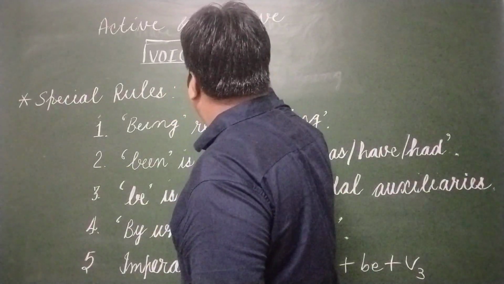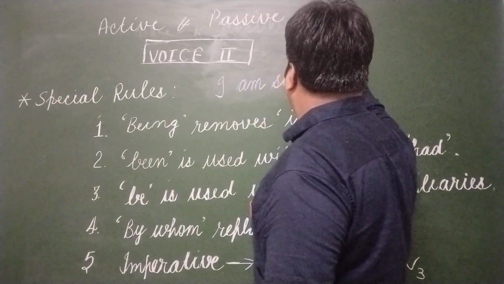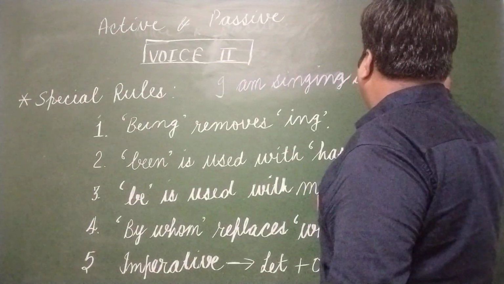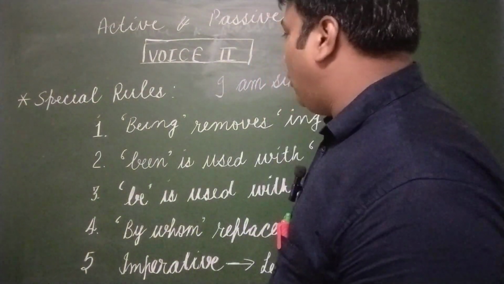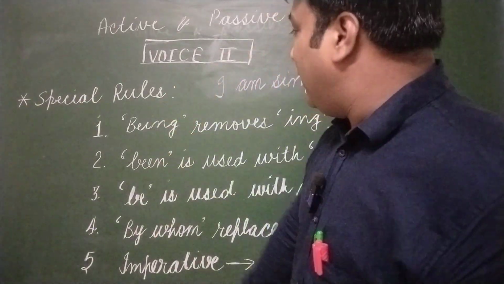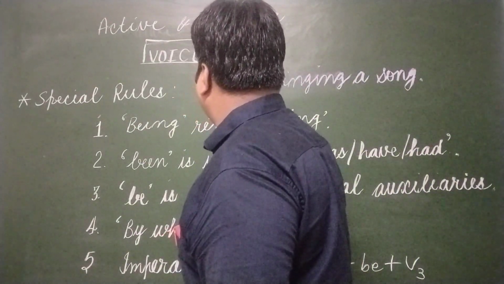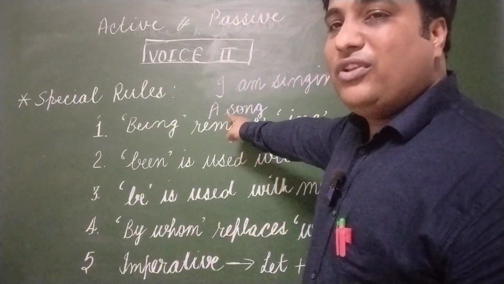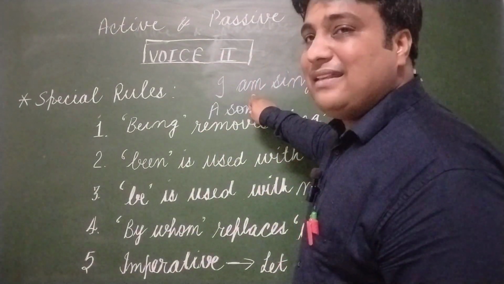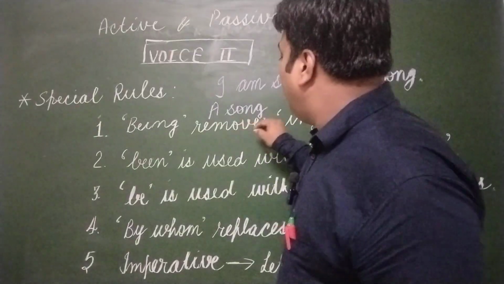I am singing a song. As I told you in my previous video that we place object at first position, a song. Here, a song. The first rule, object becomes subject, that we have done. Object has become subject here. Then helping verb is always used. Is, am, are is given, then with a song we cannot use are. We will use here is.